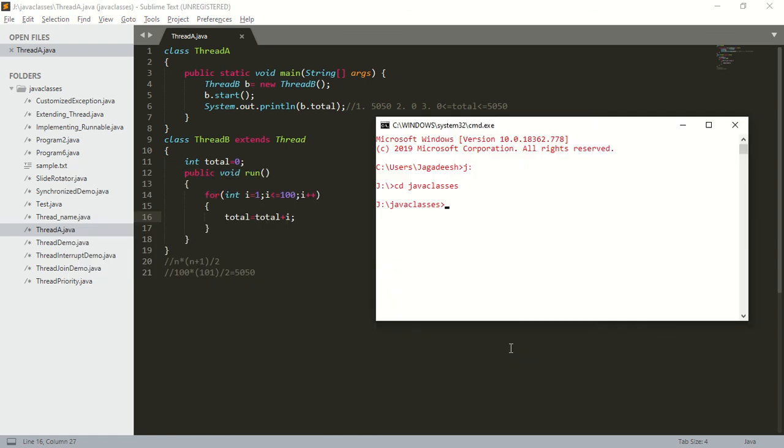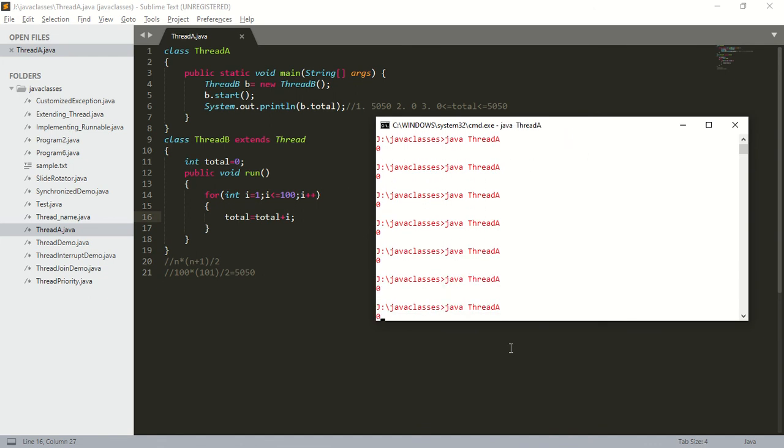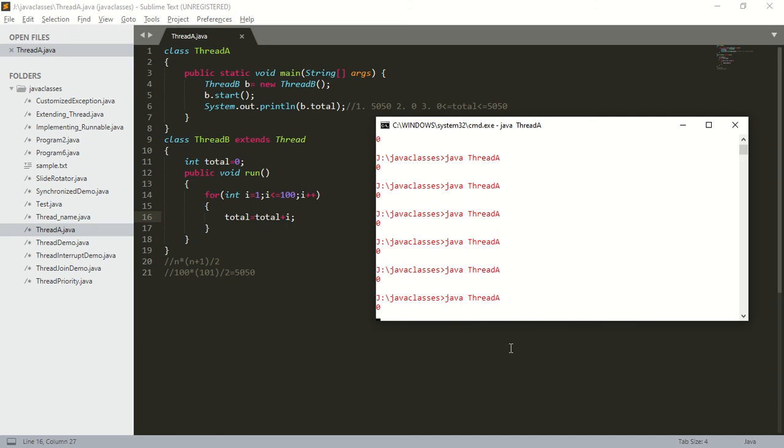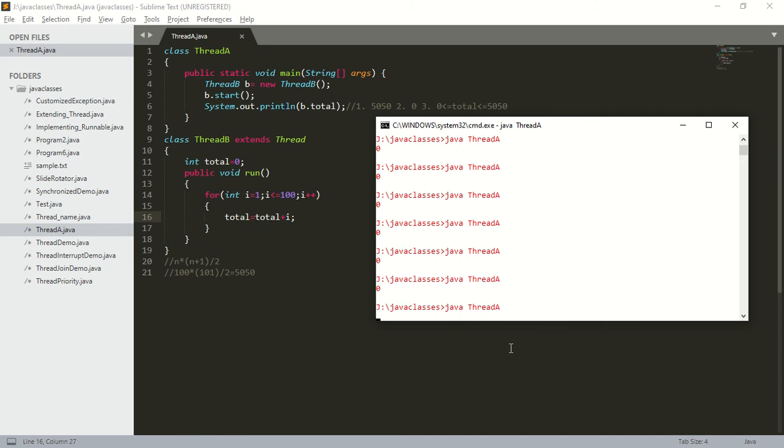I will compile the code now. javac ThreadA.java. Yes, I will run java ThreadA. So what is the output we are getting? 0, which means that main thread has got the chance first. Here also 0, main thread has got the chance. So every time main thread is getting the chance, so when will the child thread get it?